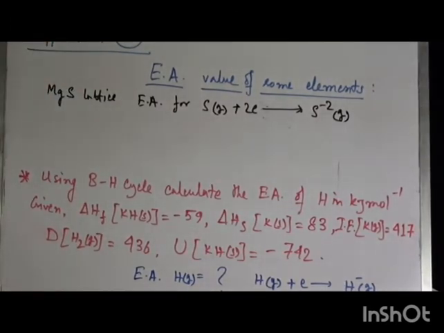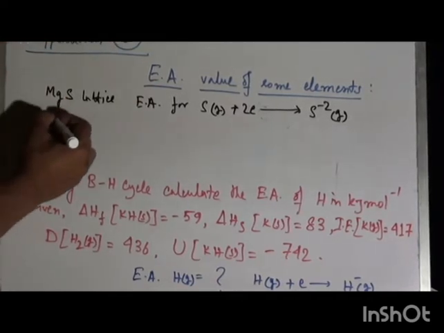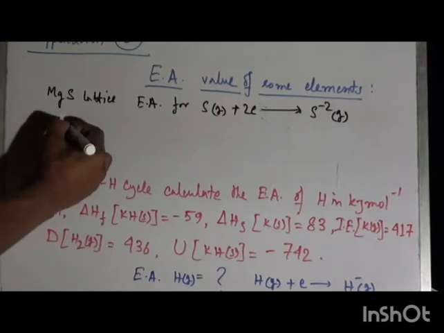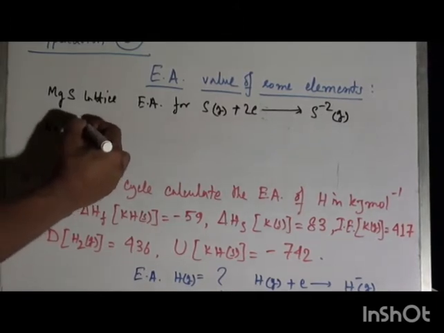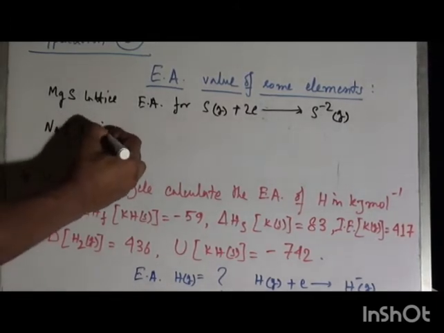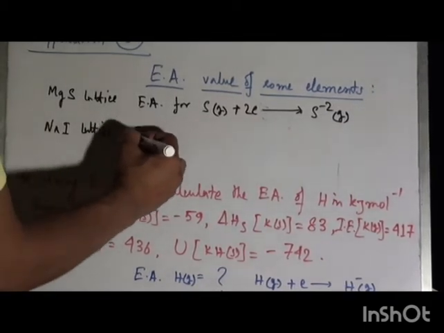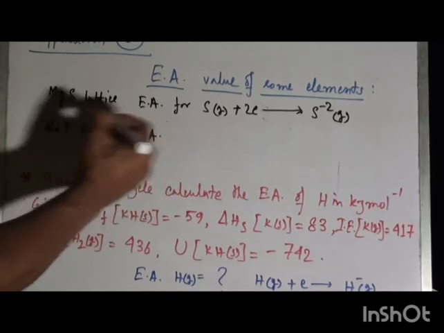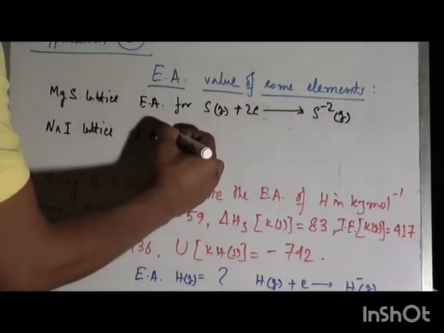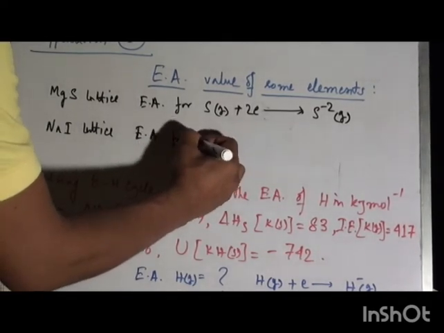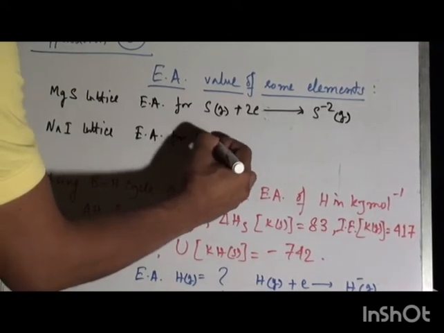Previously we have done the Born-Haber cycle of magnesium sulfide. Again, for the sodium iodide lattice, here also we can calculate or estimate the EA for iodine gas.